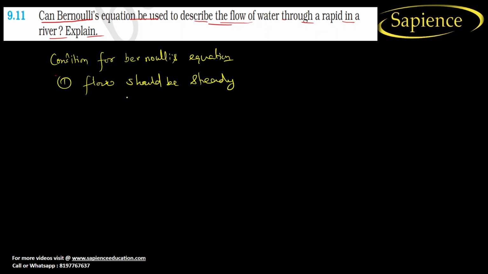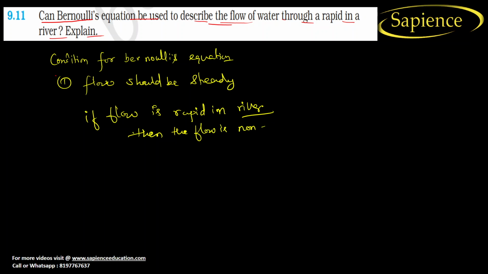Now, if the flow is rapid in a river, then the flow is non-steady, which means it can't be used. It can't be used.